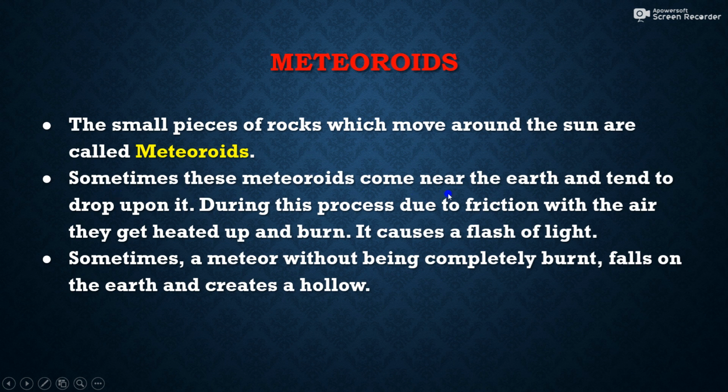Sometimes these meteoroids come near the earth and tend to drop upon it. During this process, due to friction with the air, they get heated and burned. It causes a flash of light. Sometimes a meteor without being completely burnt falls on the earth and creates a hollow. So if a meteor reaches the surface of the earth without completely burning, it will create a hollow on the surface of the earth.